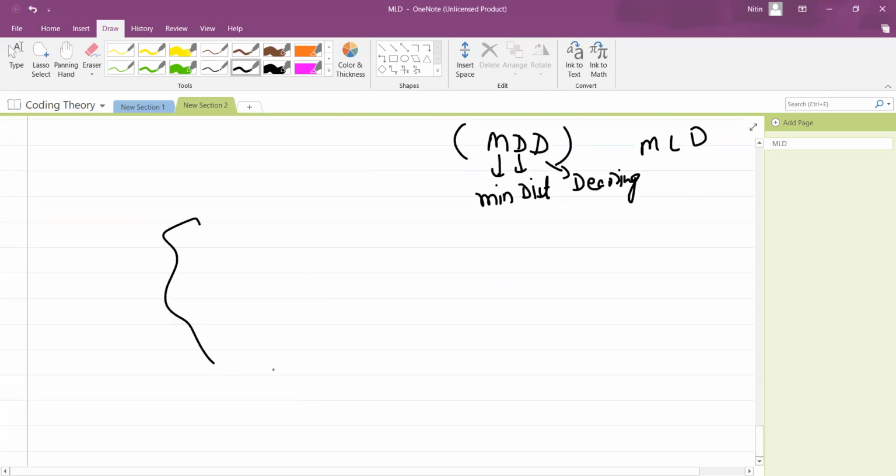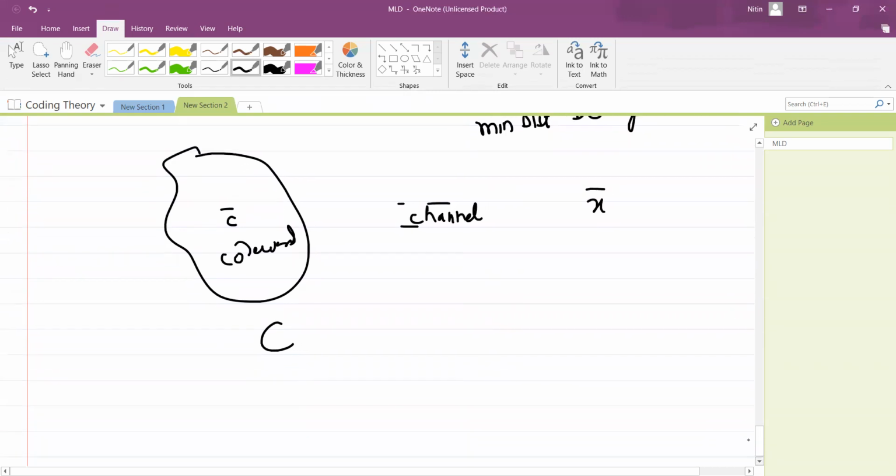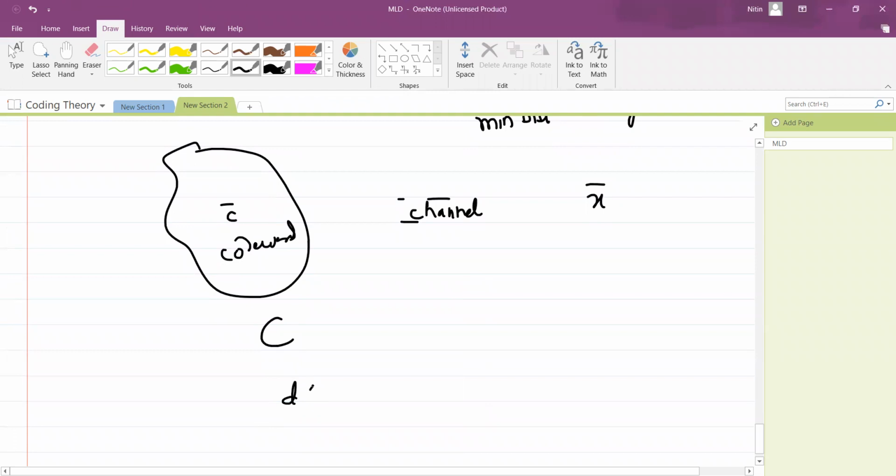easy. The same sort of experiment. This is capital C. The members of this capital C will be c bar. That means they are code words. And suppose here is some channel which is noisy, and if we send it across a communication channel, suppose this x bar is the received word. Okay, then what will you do? We will just find out this d of x bar comma c bar.